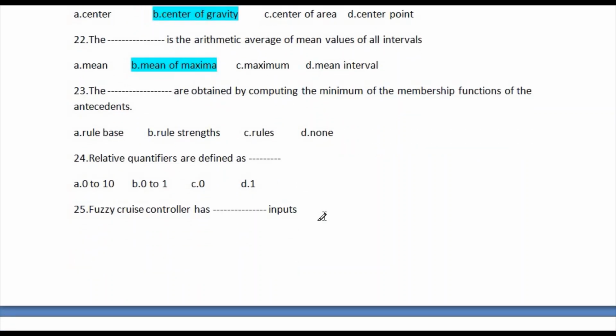So question number 23 is the blank space are obtained by computing the minimum of the membership function of the antecedent. So options available here: first one is rule base, and second one is rule strength, and fourth one is rules, and last one is done. So correct answer is option number A, rule base. This is the correct answer of question number 23. Let's go for question number 24.